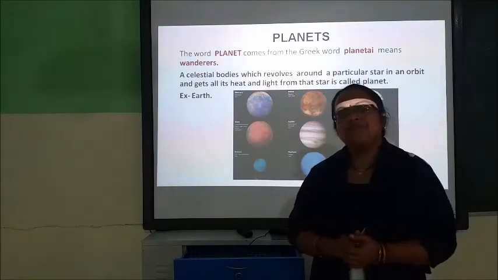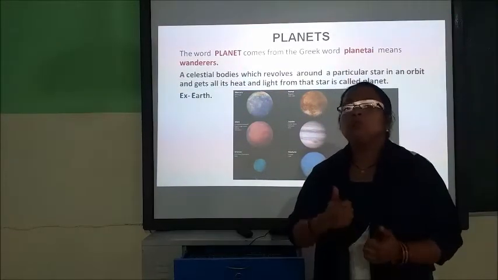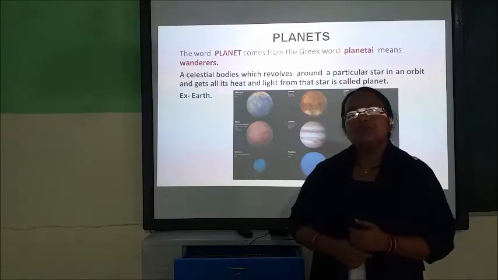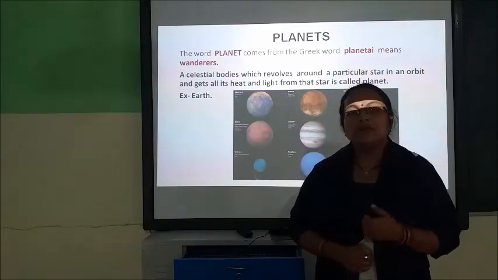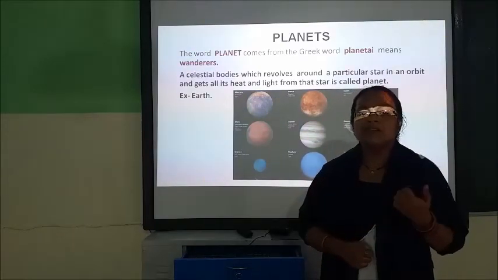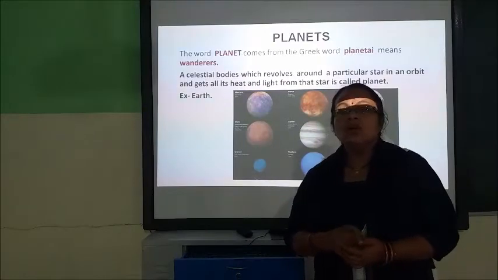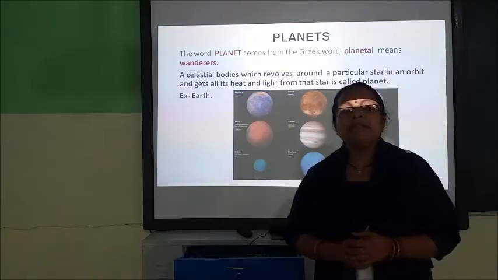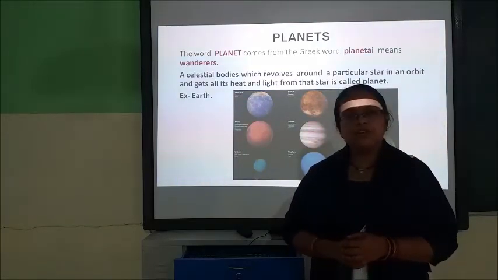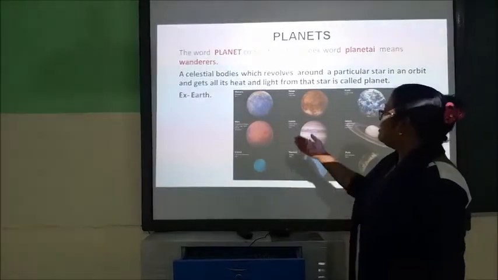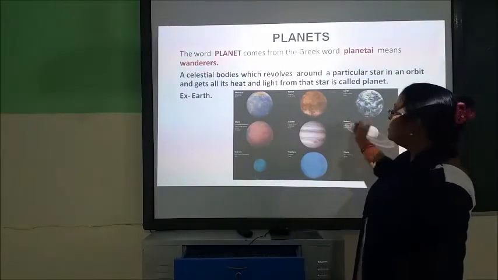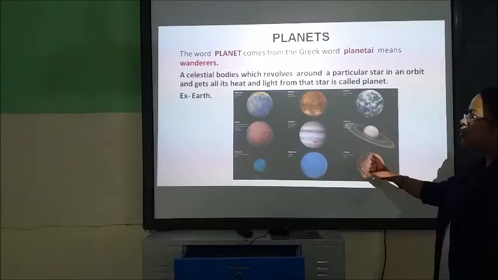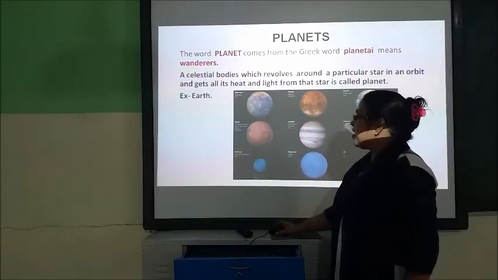Previously, we had 9 planets in our solar system. Pluto is also a part of our solar system family, but it does not meet the criteria decided by the astronomical agencies, so Pluto has been removed from the planets and declared a dwarf planet, children. So let's move on. Here are Mercury, Venus, Earth, Mars, Jupiter, Saturn, Uranus, Neptune, and Pluto, which is not a part of our solar system family.